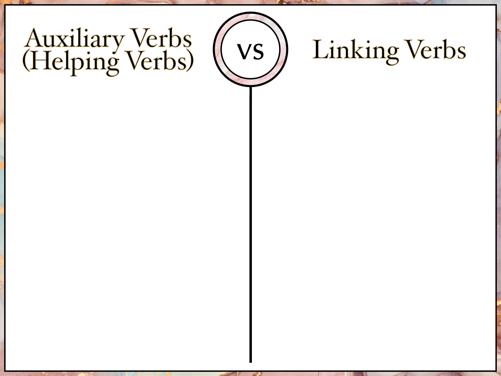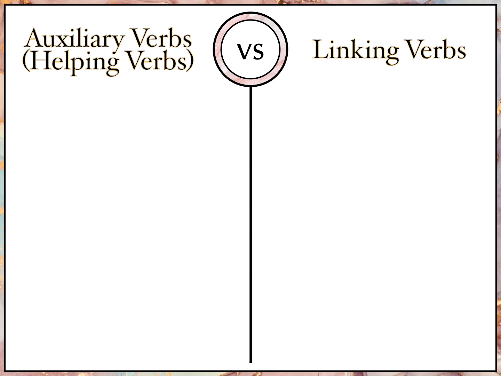So the differences between auxiliary verbs and linking verbs. These can be tricky for students because some of the same words can be used. Like has and have, those can be auxiliary verbs, but they can also be linking verbs. Again, you have to look at the job it's doing inside the sentence. You can't just memorize a list of words.